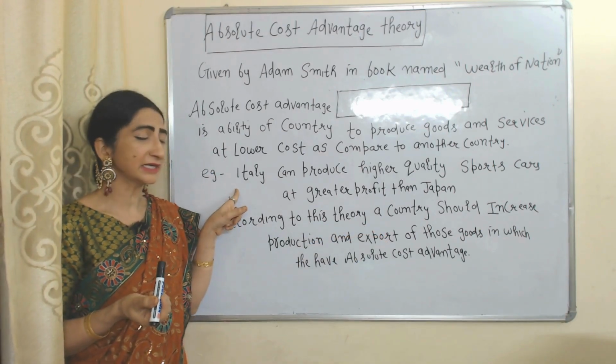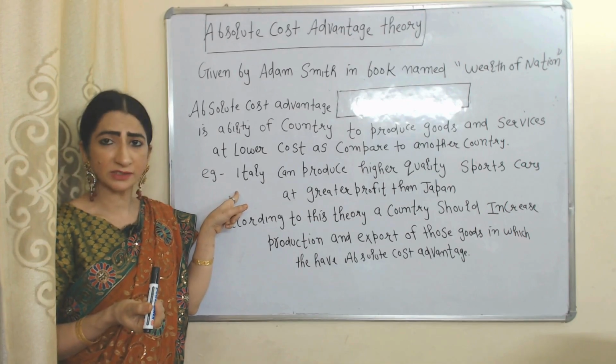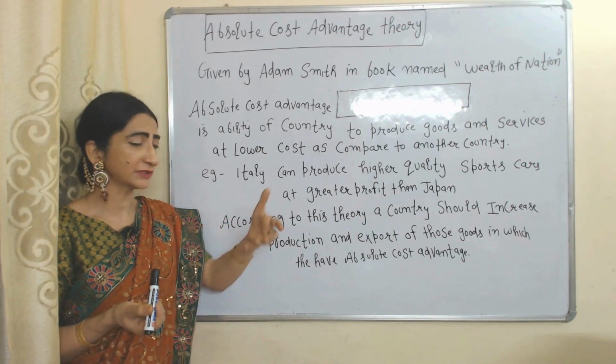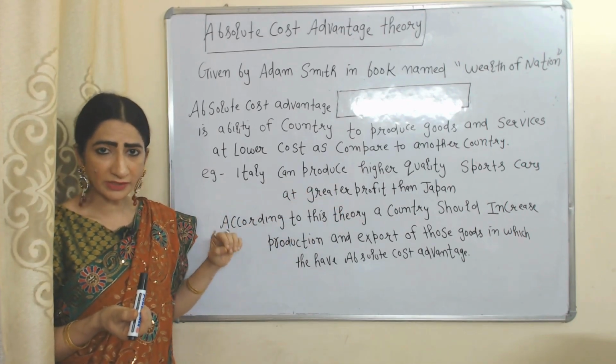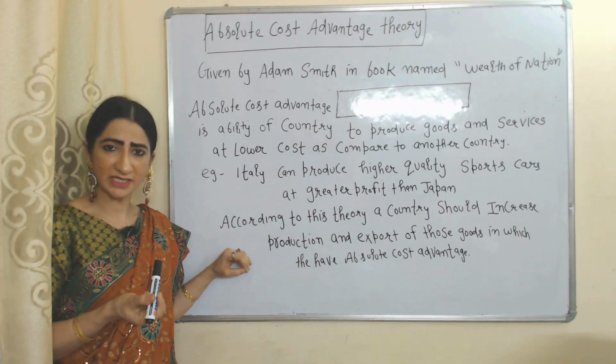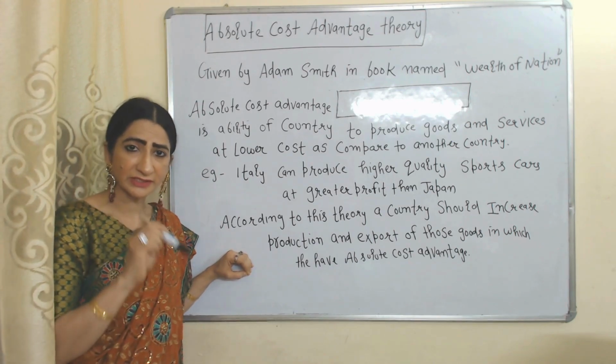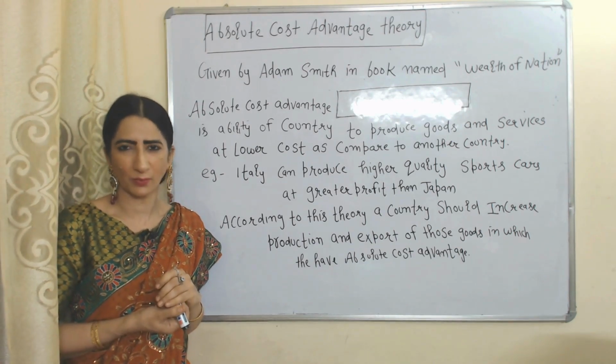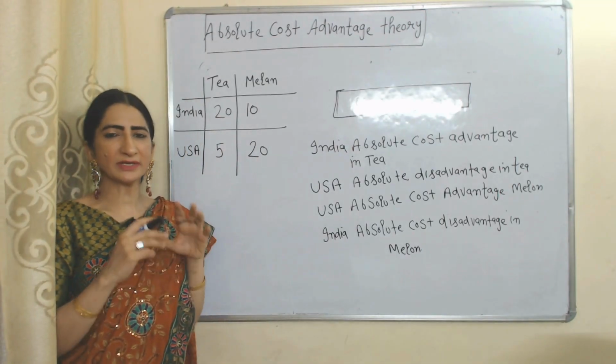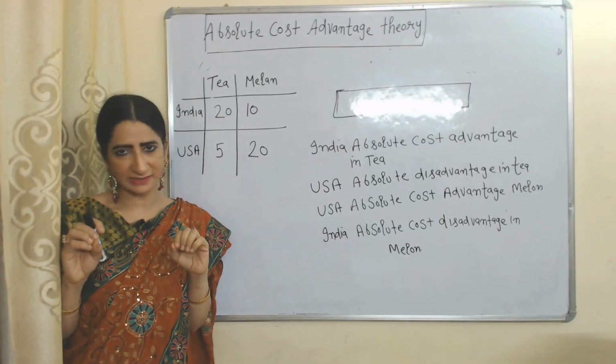For example, Italy can produce high quality sports cars at greater profit than Japan. And according to this theory, countries should increase production and export of those goods in which they have absolute cost advantage. Now we will understand this theory with the help of one example.